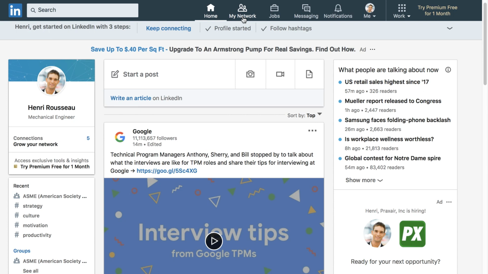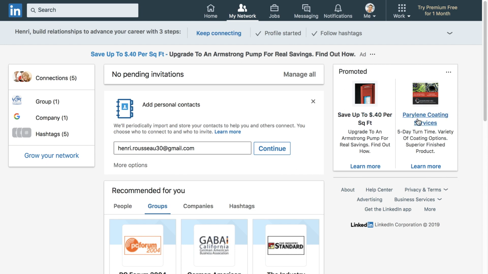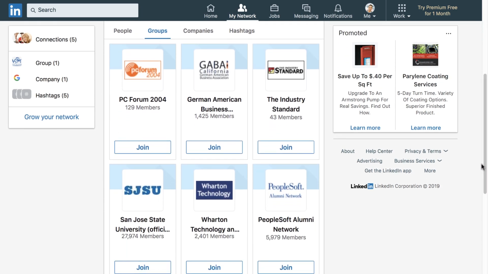First, you can click My Network, then select Groups in the Recommended for You section. LinkedIn will give you numerous groups it thinks you may like, based on your profile and professional interests.